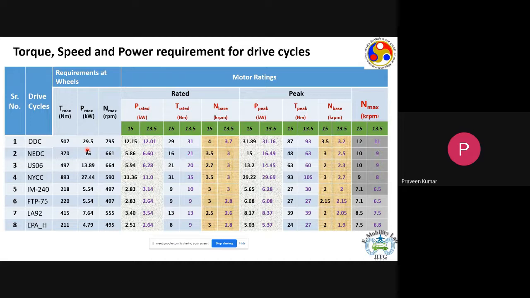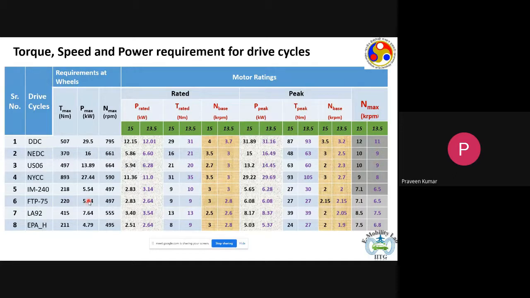The other difference is that the maximum speed of the wheel, of course, is higher for DDC because it goes up to 60 kilometers per hour, and is lower for NEDC because there the speed does not go beyond 50 kilometers per hour. So these are some of the critical differences that we start to see. NYCC needs a higher torque because there the acceleration went up to 2.3, 2.4 meters per second squared. But the power rating is almost similar to the daily drive cycle because the speed was lower in case of NYCC. So this is all that we have at the wheels.